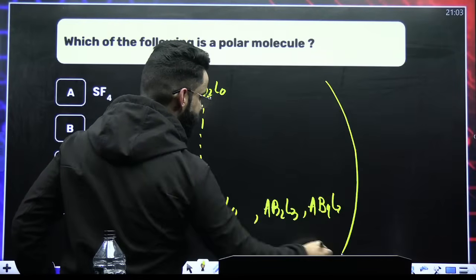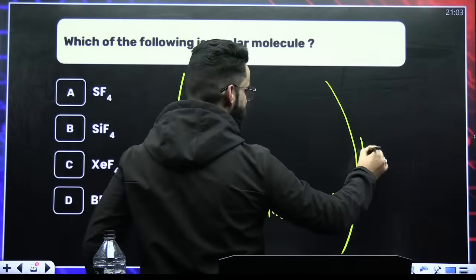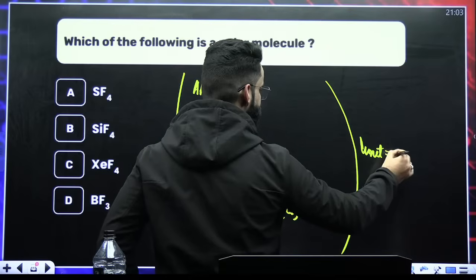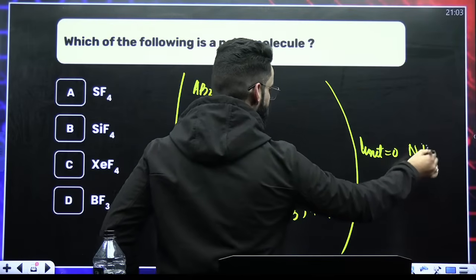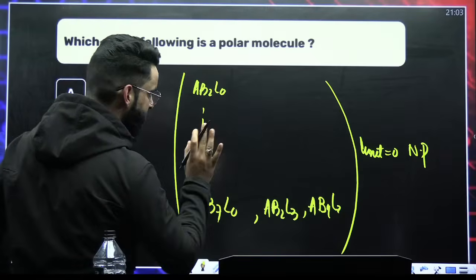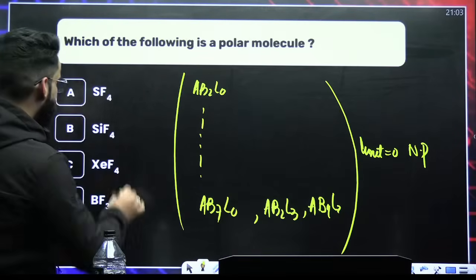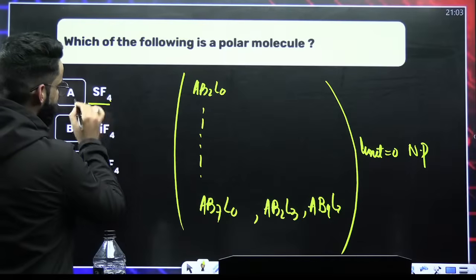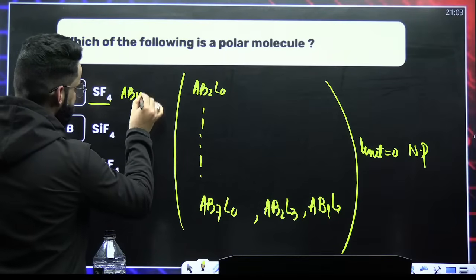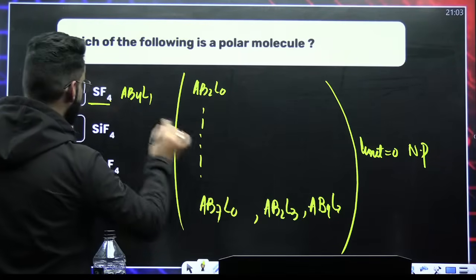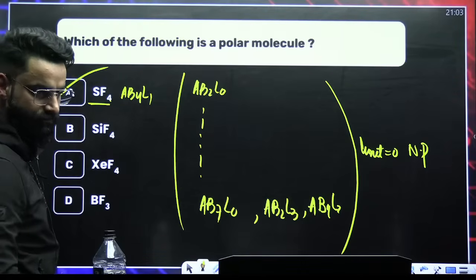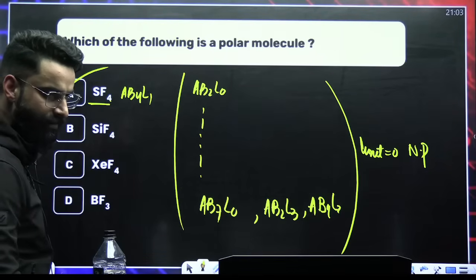I told you yesterday these are the molecules which have got net dipole moment equal to 0. So they are non-polar. Apart from all these molecules, whatever molecule you see, that's going to be polar. If you talk about SF4, 4 sigma bonds, 1 lone pair, so it's AB4L1. If it's AB4L1, it does not come in this category. So it's polar.